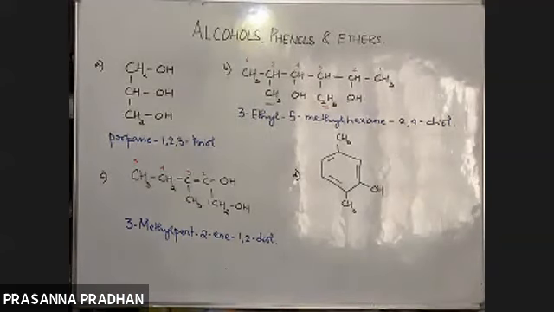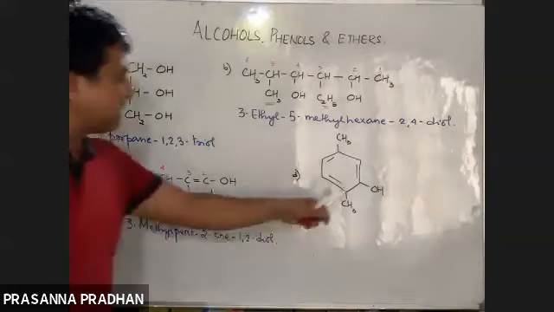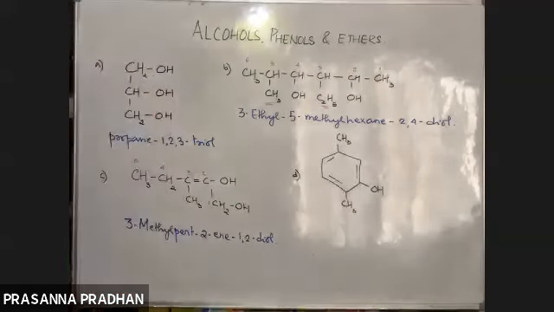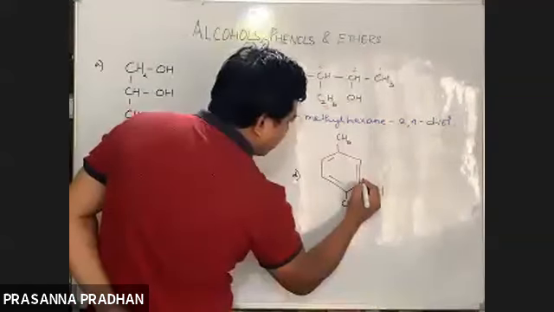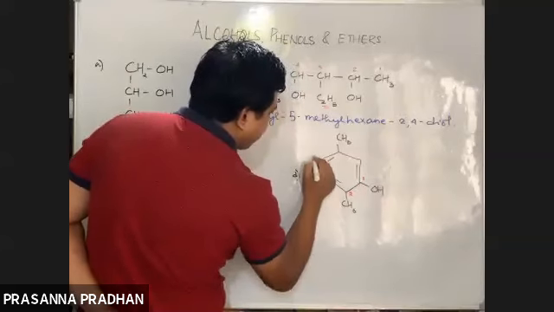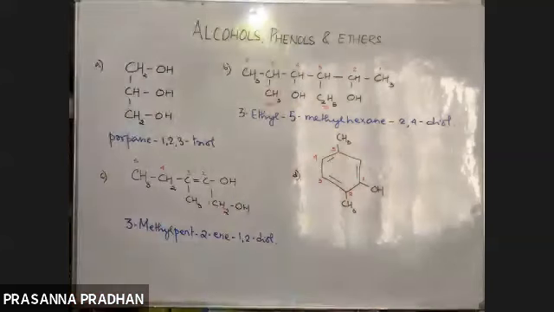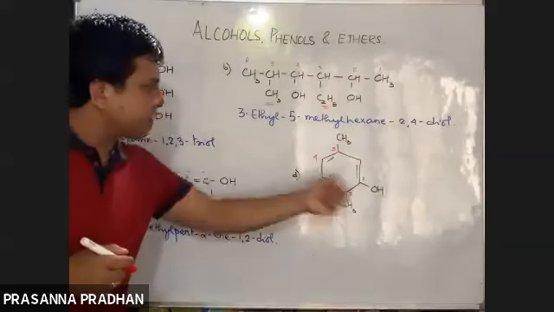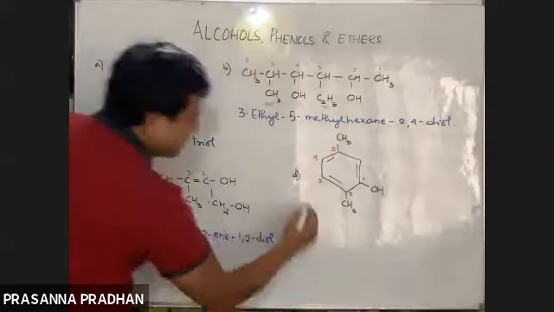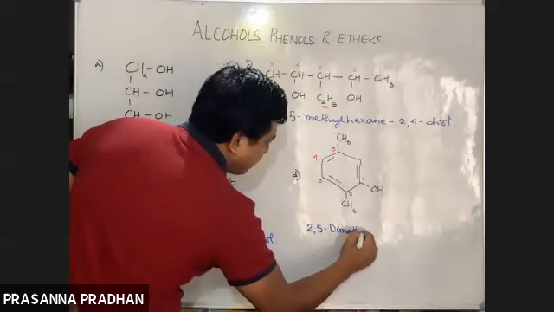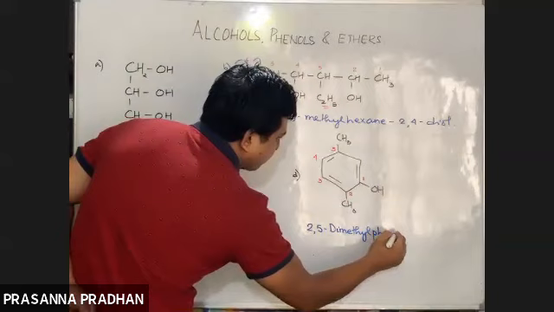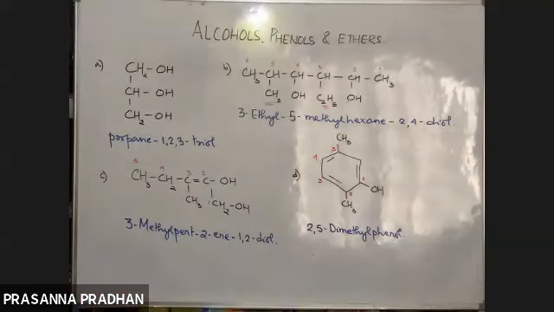But what about this last compound? When the OH group is directly attached to a benzene ring, it is named as phenol. So the base name is phenol. The carbon atom containing the functional group will get the highest priority, so 1, 2, 3, 4, 5. This is how we number. The functional group should get the lowest number. So it should be 2,5-dimethylphenol.